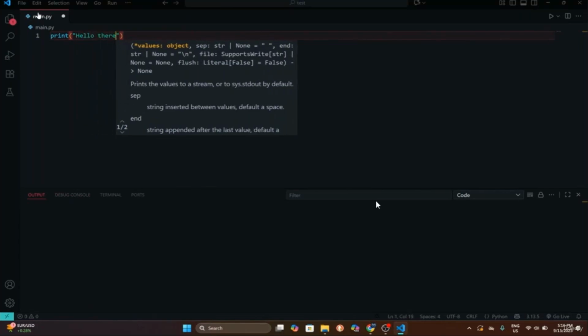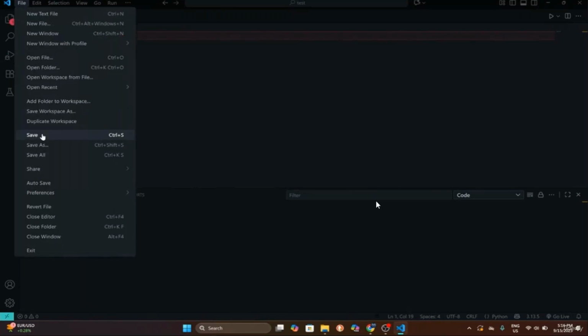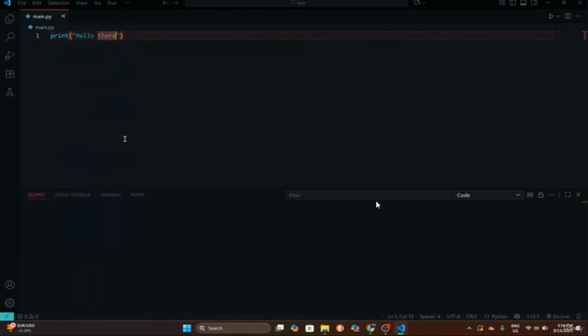And to save something, you can go to File and Save. As you can see, you can use the shortcut Ctrl plus S if it's Windows, right? To run your code, you can go ahead and click on Run Code. And as you can see, now we can see our output inside of our terminal.